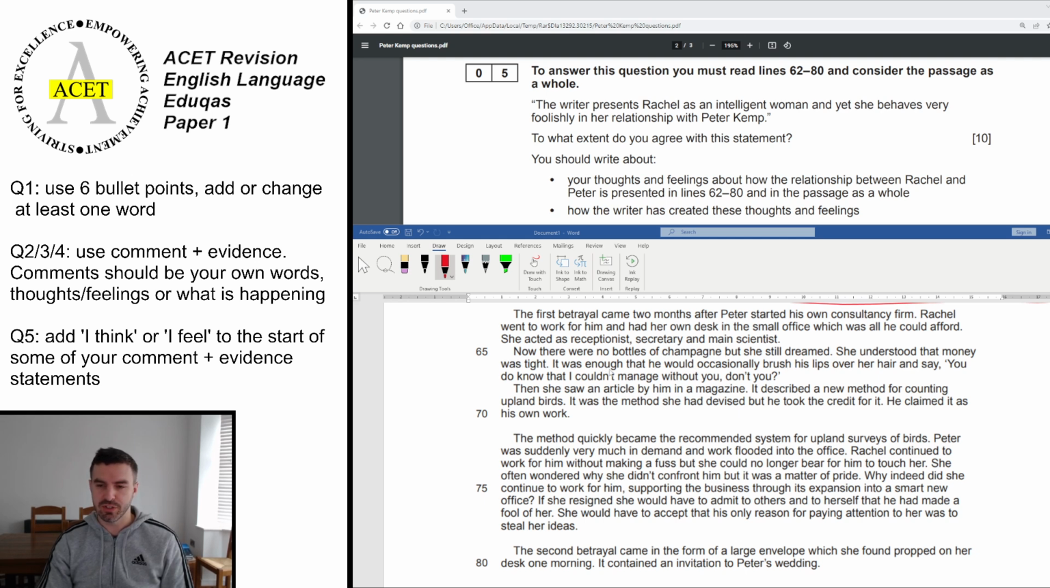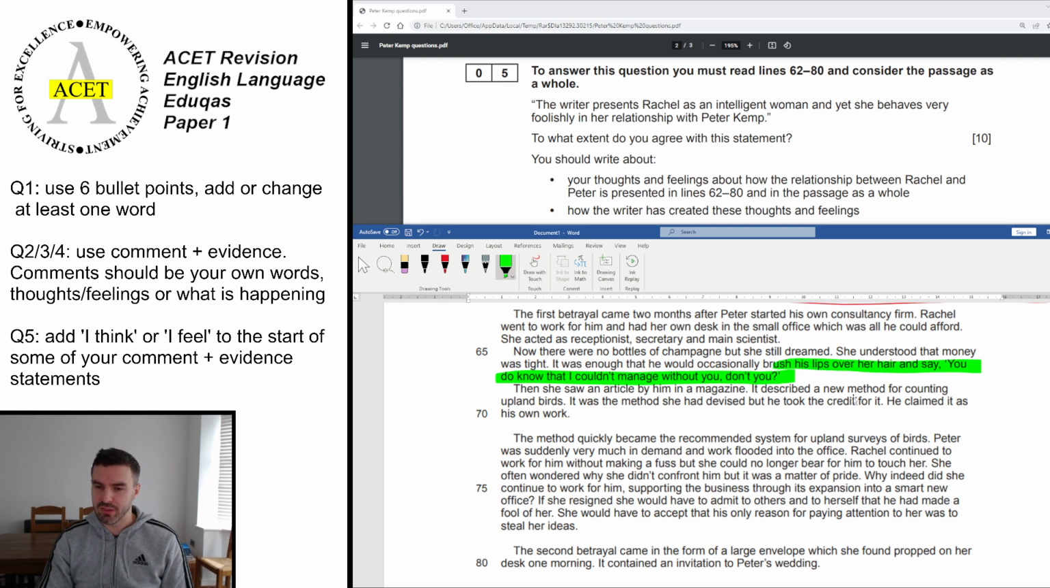She understood that money was tight. It was enough that he would occasionally brush his lips over her hair and say, I couldn't manage without you, don't you? So here he's a little bit creepy. She's under his control a little bit. And so you could say that she's a little bit exploited and he uses her. So anything like that could crop up as an answer. And you could say that she's allowing herself to be used, but also clearly he's a very dodgy guy as well.